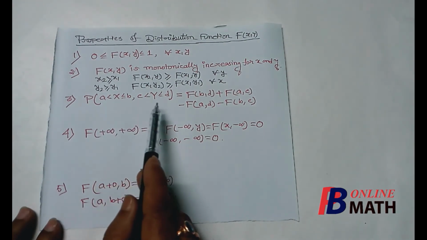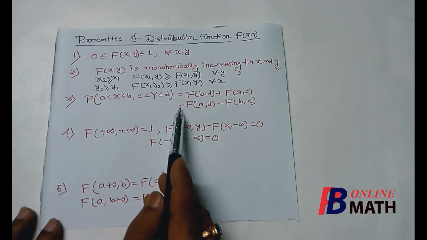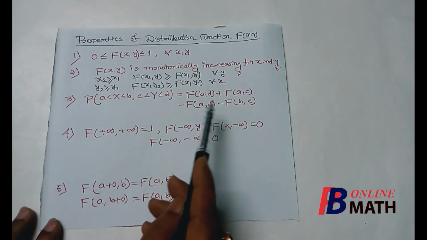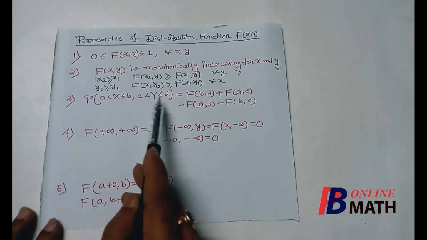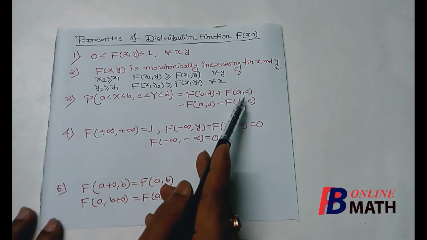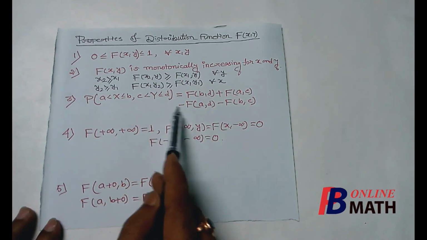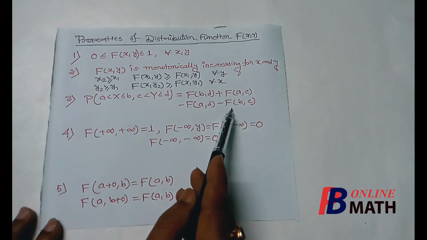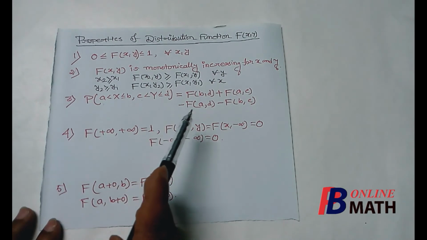So the probability of this event is equal to F of (b, d), the distribution function at the point (b, d), plus F of (a, c), minus F of (a, d), minus F of (b, c). This is easy to remember: it is the functional value at the point (b, d), the last two values, plus the functional value at the point (a, c), the first two values, minus the functional value at (a, d), first one, second one, and minus F of (b, c), second one, first one. So the probability of this event is equal to these values.